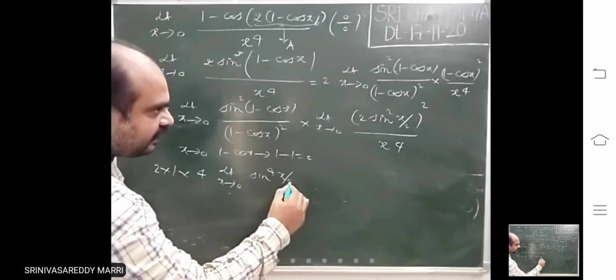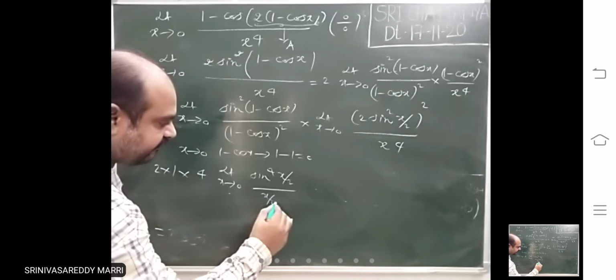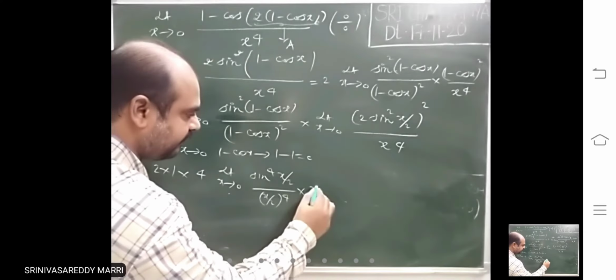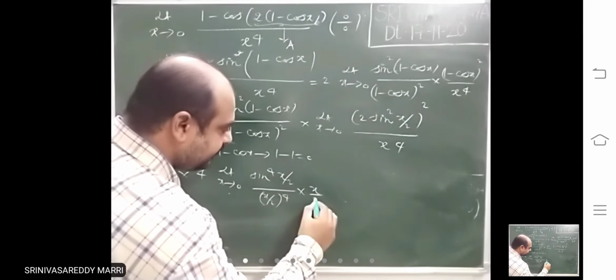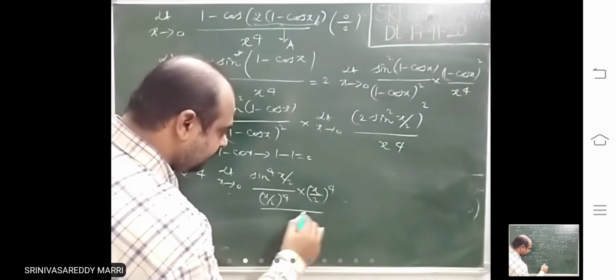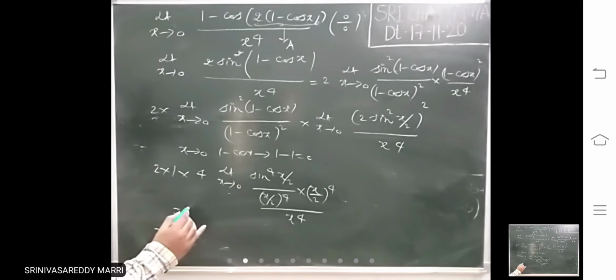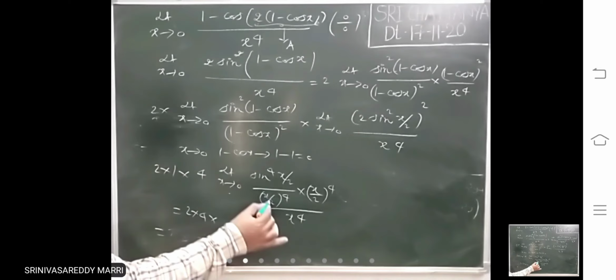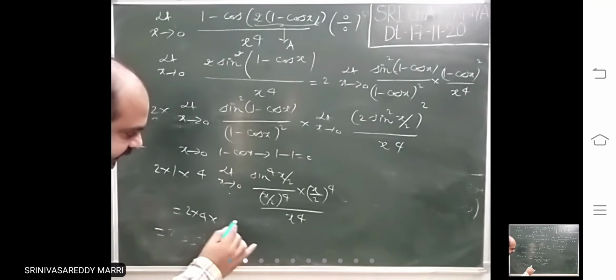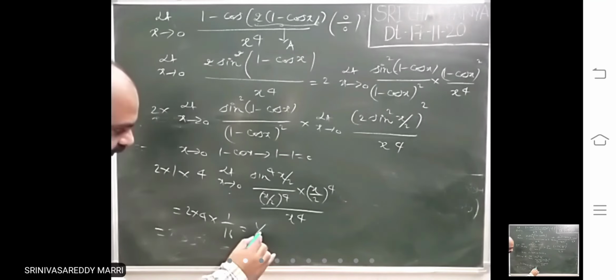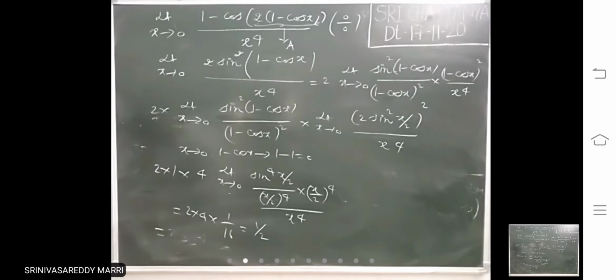Sine power 4 of x by 2 divided by what you require here? x by 2 to the power 4. I have adjusted x by 2 to the power 4 into x by 2 to the power 4. This is 1. So this is 2 into 4 into 1, and x power 4 will get cancelled. 1 by 16, so 8 by 16, that means 1 by 2 is the answer. Write that adjustment.